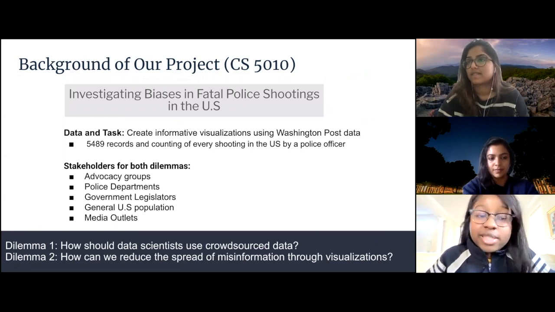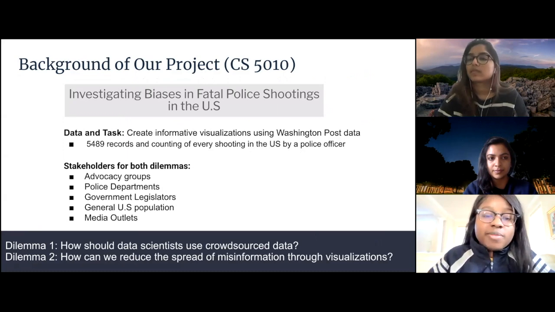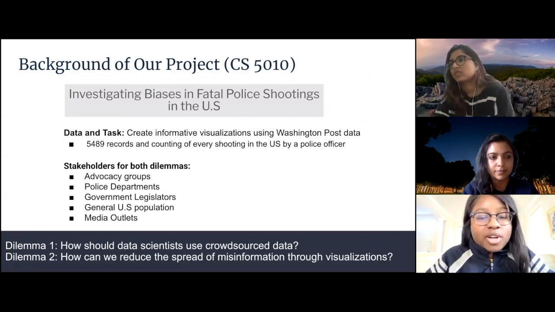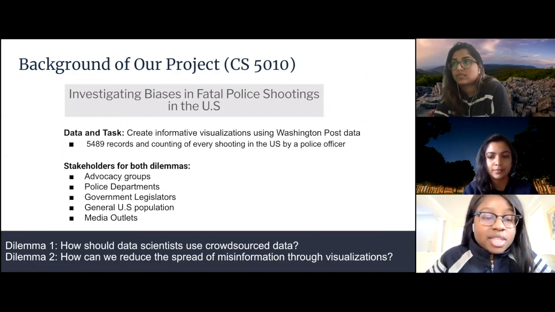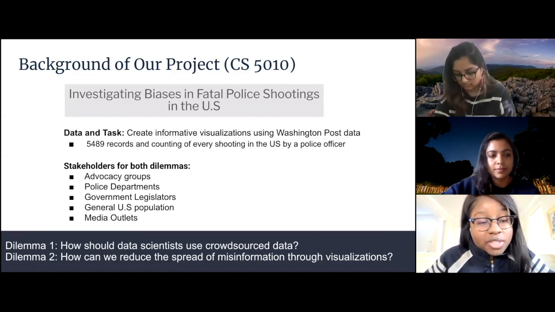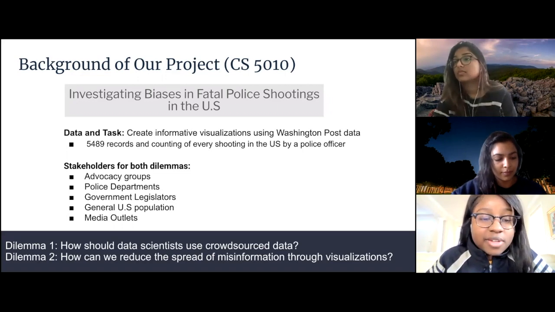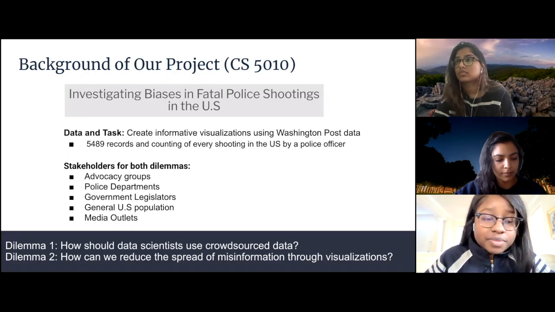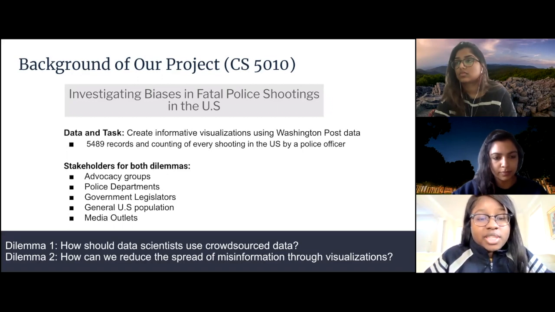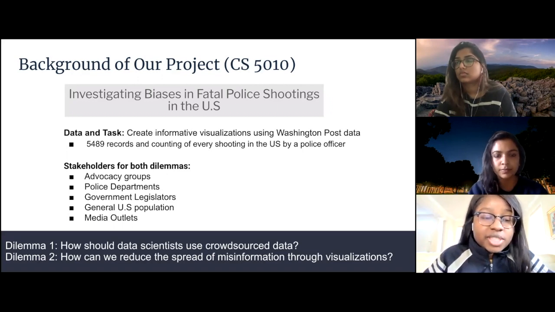First, we had to choose a data set, and we chose the Washington Post data because it is updated regularly and is more comprehensive than the data provided by the FBI and CDC. The data contained 5,489 records and counted shootings of civilians in the US by police officers that resulted in deaths since the beginning of 2015. Overall, our main goal was to communicate the prevalence of police shootings within the United States using data visualizations.